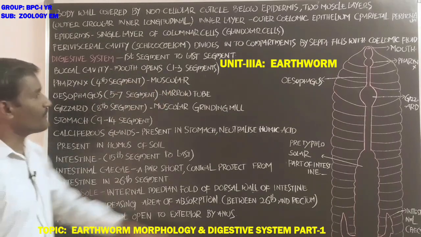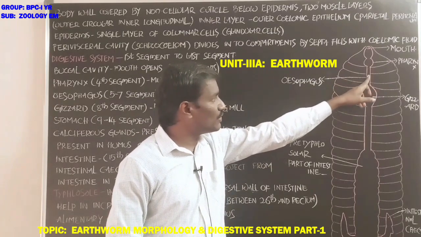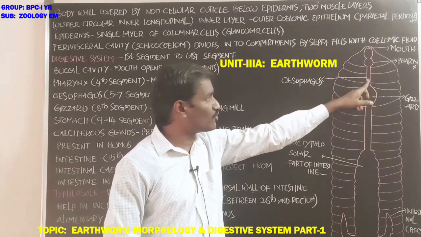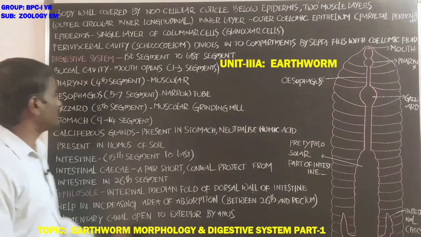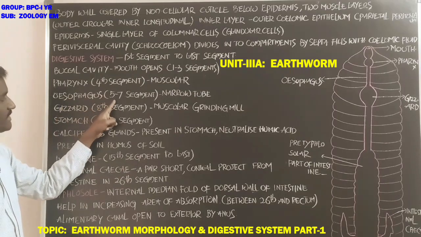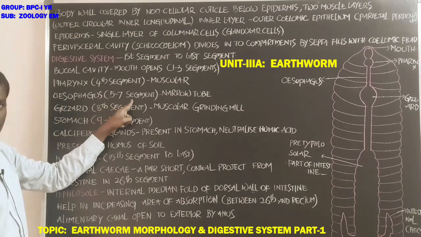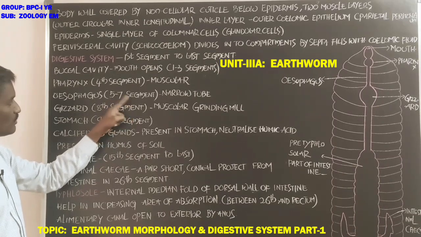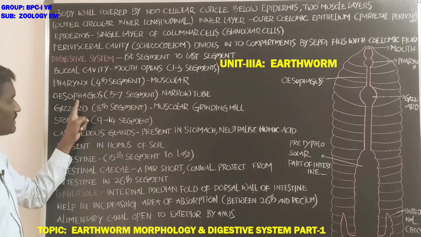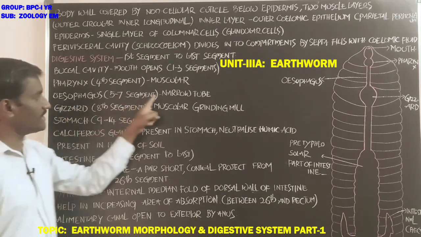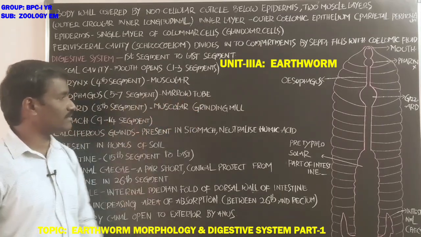Next, the pharynx opens into the esophagus. It is a narrow tube. The esophagus is present in the fifth to seventh segments. It is a narrow tube-like structure.